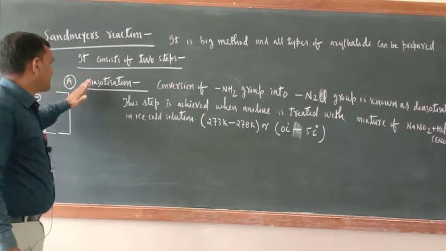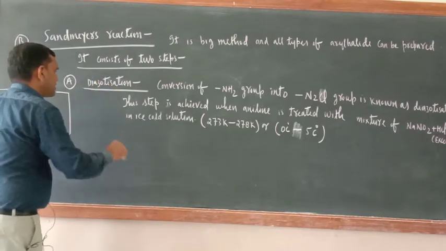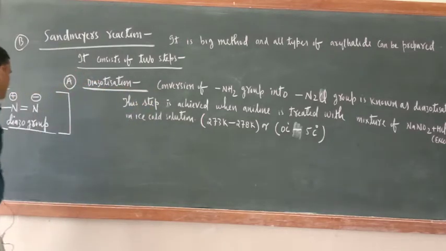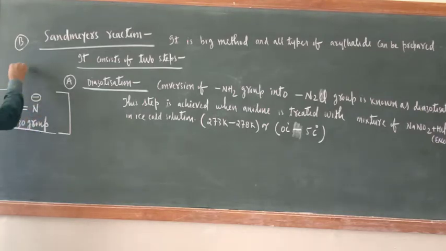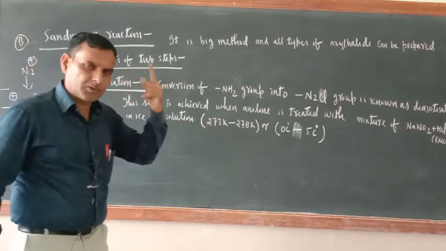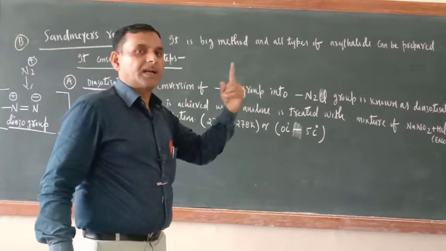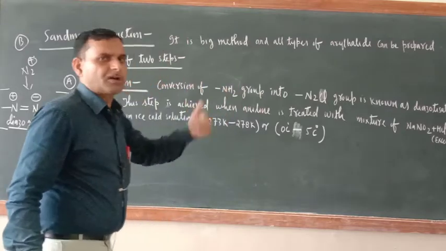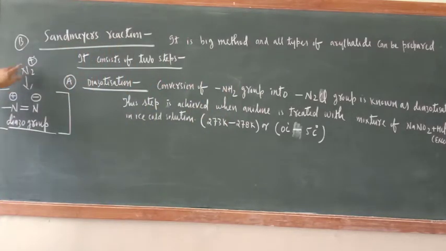So the first step is called diazotization. Last year you might have heard of the diazo group. This is the diazo group, and its structure is N2 positive with a double bond. Just remember, when I was teaching you the methods of preparation of nitrogen, I taught you the azide group and the diazo group in 11th class. Now if the positive sign is not there, N2 is nitrogen gas. But N2 positive means this is the diazo group.